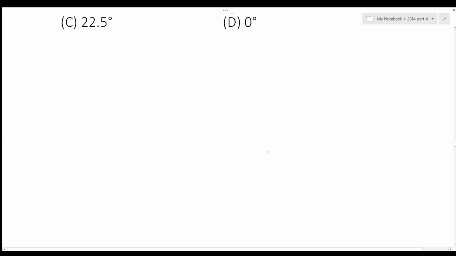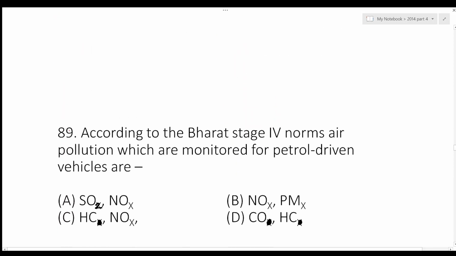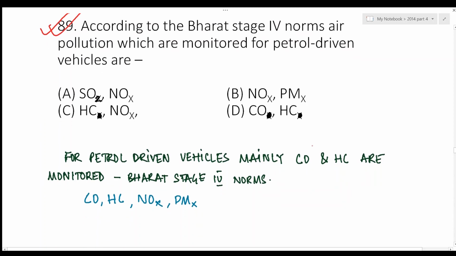Next question, according to the Bharat Stage 4 norms, air pollutants which are monitored for petrol driven vehicles are. Now, according to Bharat Stage 4 norms for petrol driven vehicles, mainly carbon monoxide and hydrocarbons are monitored, right? Also, nitrogen oxides and particulate matter are also considered, but the most important are carbon monoxide and hydrocarbons. The answer should be D.